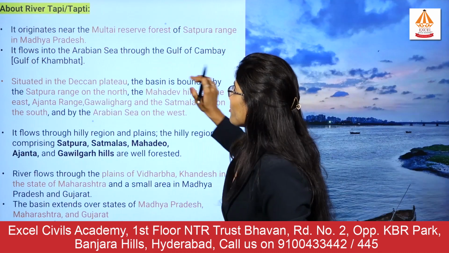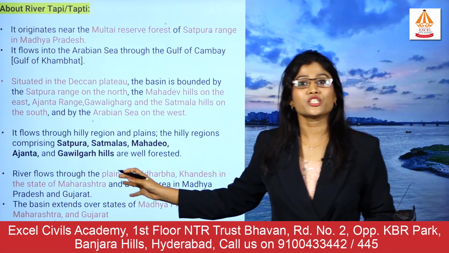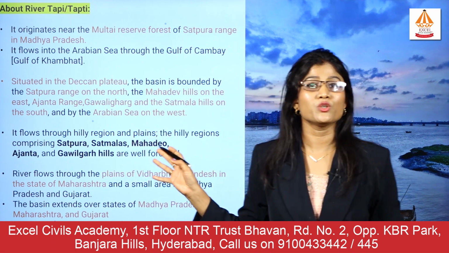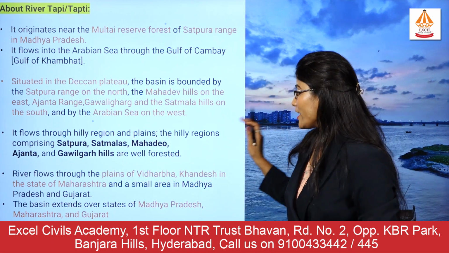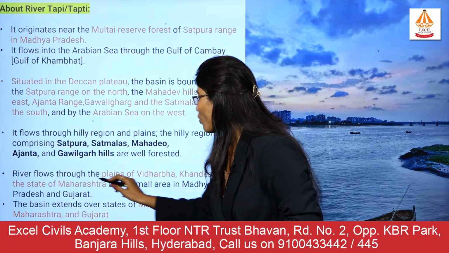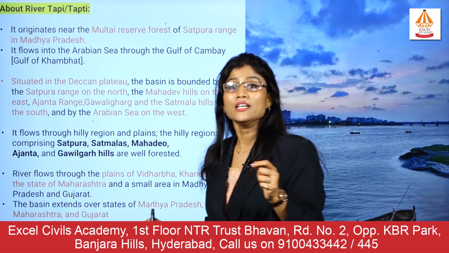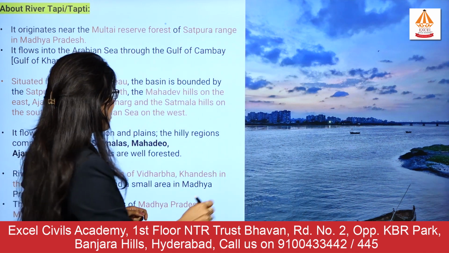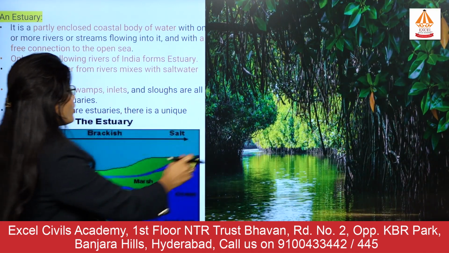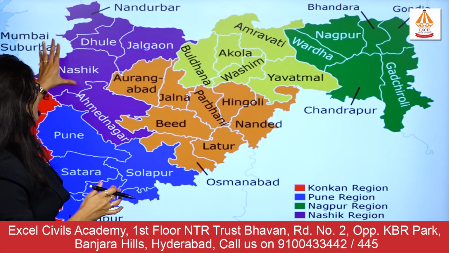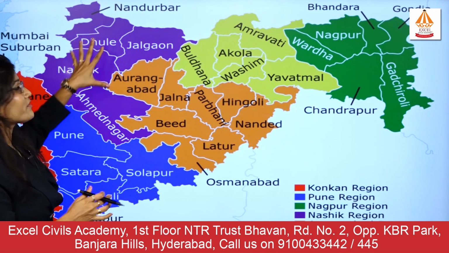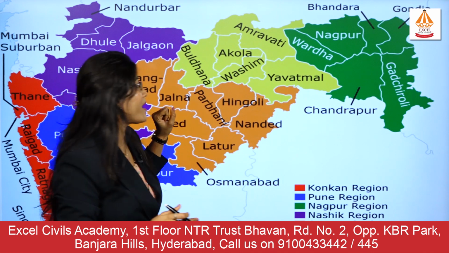Now, if you talk about the basic information, you can take a screenshot of this information, which will be very useful for the preliminary examination. Again, understand that this river flows through the plains of Vidarbha as well as the Khandesh region of the state of Maharashtra. Now, I will show you where these regions are basically located. In this color, you can see Dhule, Jalgaon, Nasik, all of these are part of the Khandesh region of Maharashtra.